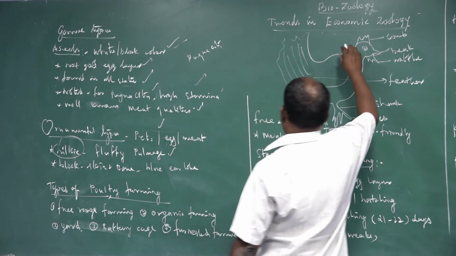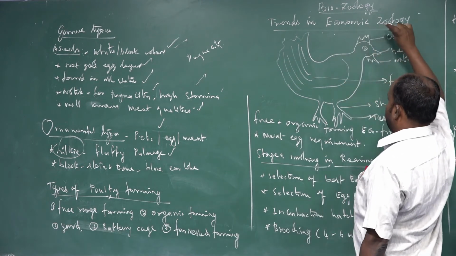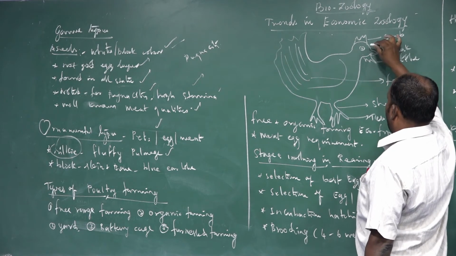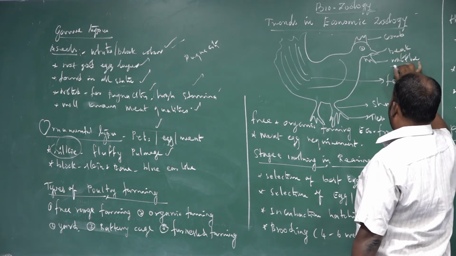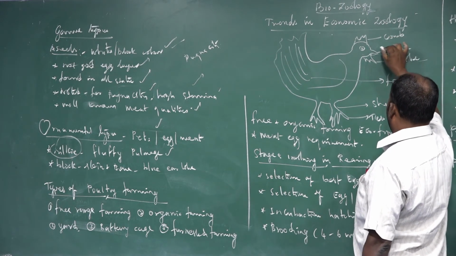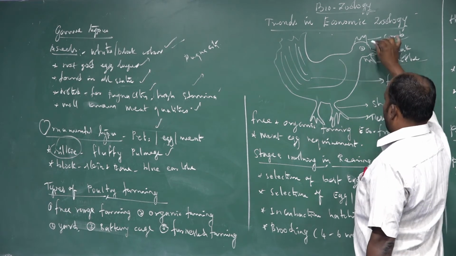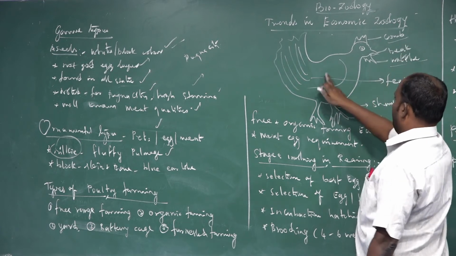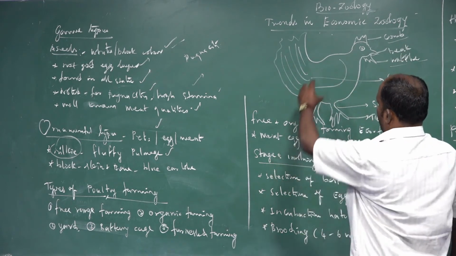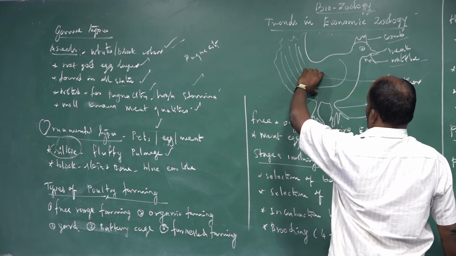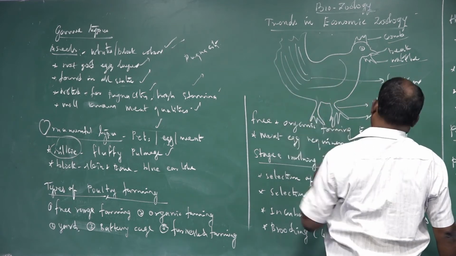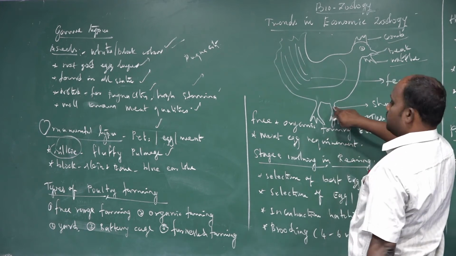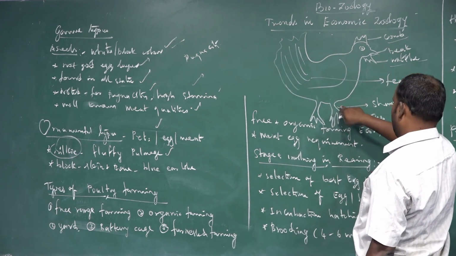See the other diagram. This is a poultry bird's simple morphological structure. That is the head. The lower part of the head has the wattles, beak, and comb. Some animals have a double comb, some have a single comb. Feathers cover the entire body, that is called the plumage. Some birds have a very massive body structure. Shank means the lower part of the leg, below the body, followed by toes.